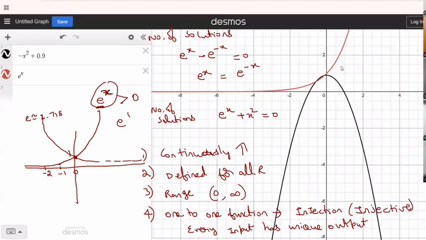Now in the exam, you will find people asking you the same question, but written as e power x plus x square plus K equal to 0. Find the value of K such that this equation will have only one solution. Understood the question? They will ask you a question saying e power x plus x square plus K equal to 0 has only one solution. If this has only one solution, find K.